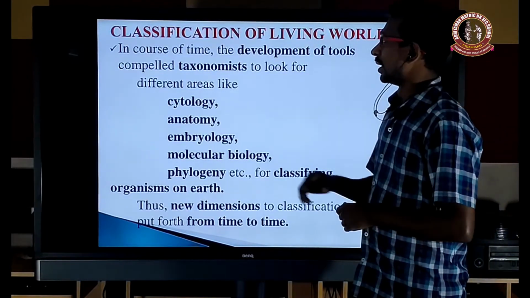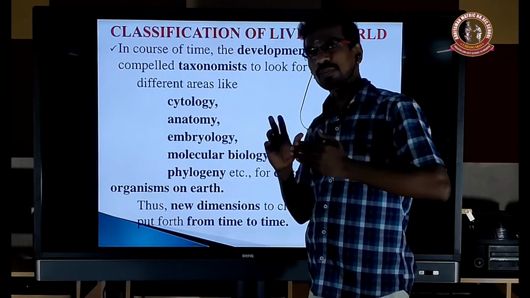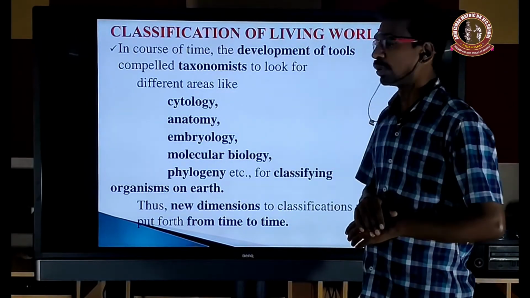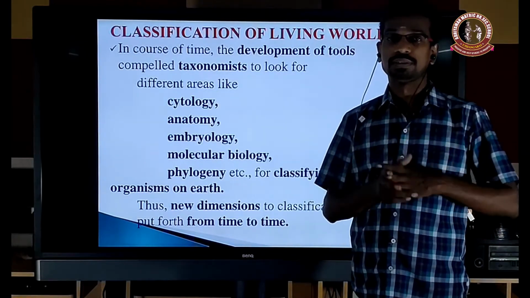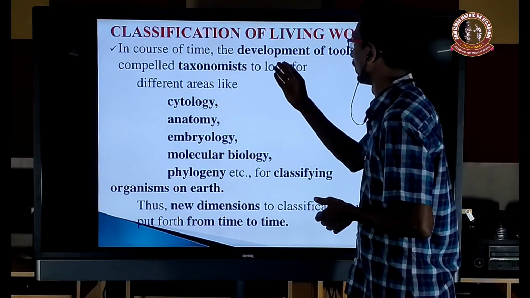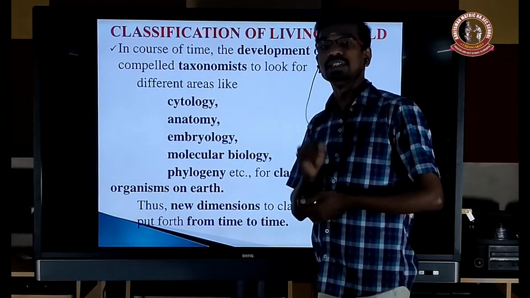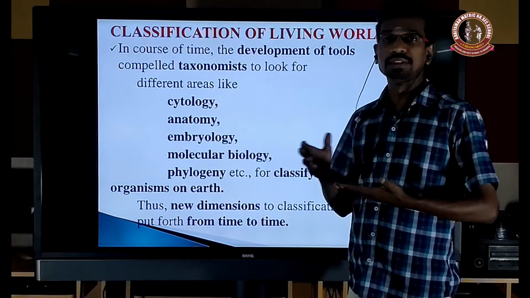In course of time, classification will be changed from time to time, as I already told you. The development of tools is composed in taxonomy. It is very important and very necessary. These are taxonomic tools. There are different areas like cytology, the study of the cell, cell biology.